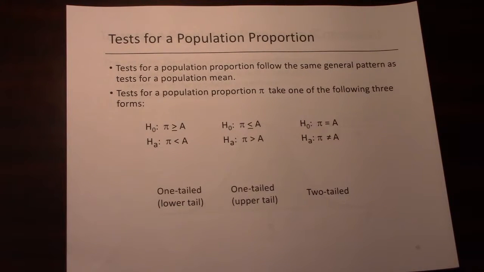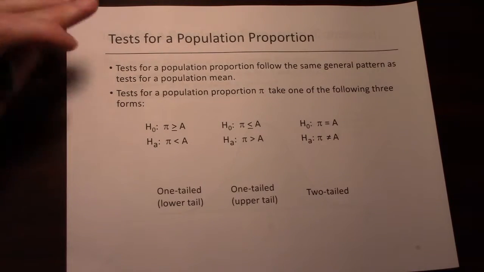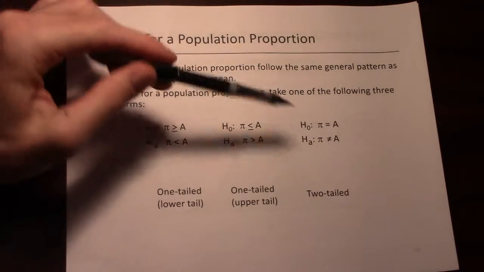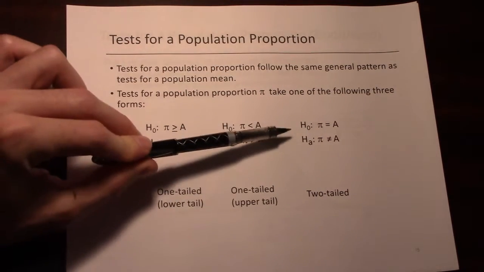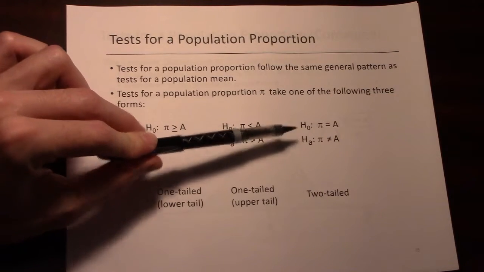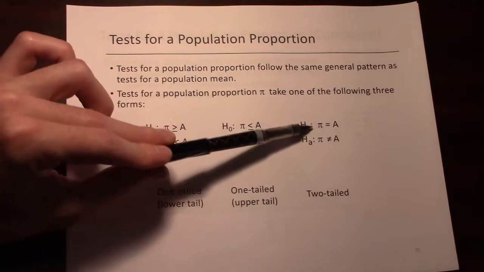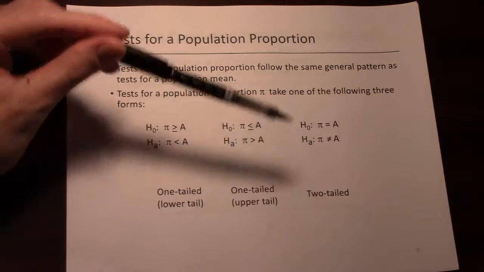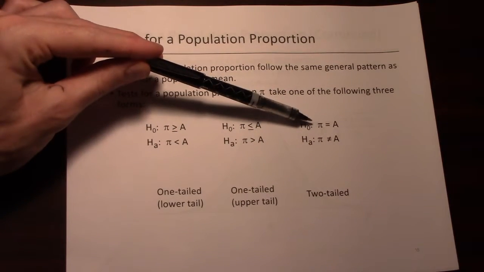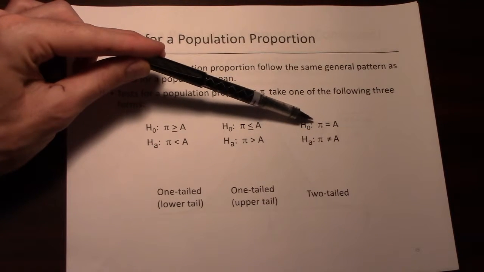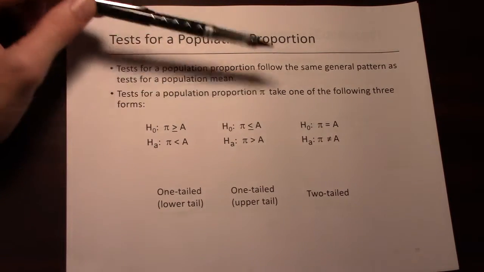Okay, so for the new material for class 5, the first thing we're going to do is a hypothesis test for a population proportion. Let me start with the two-tailed test. This is just like we did with means. Suppose we have a null hypothesis that the population mean is equal to some amount. Suppose you might say the percentage of people who support Donald Trump is 44%.